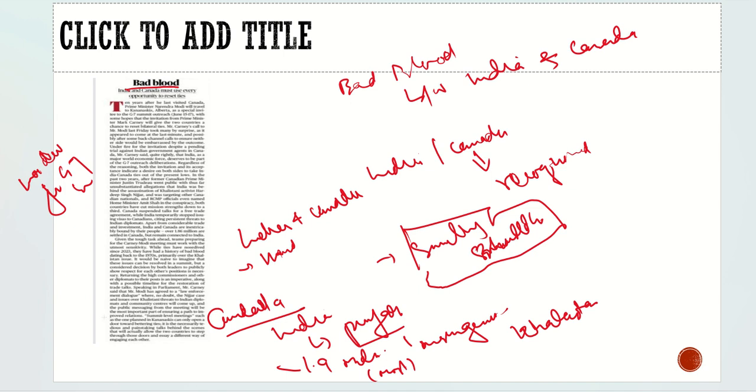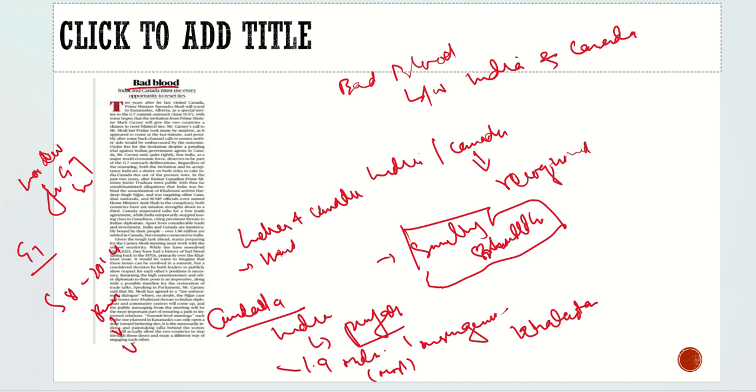So here what becomes relevant for us is the G7. What is this? It is an informal grouping of seven countries. What are those seven countries? US, Canada, Japan, UK, Germany, France, and Italy. Earlier it used to be G8, but in 2014 Russia was removed from it because it annexed Crimea when it attacked Ukraine. So it was removed, and now it is only G7.